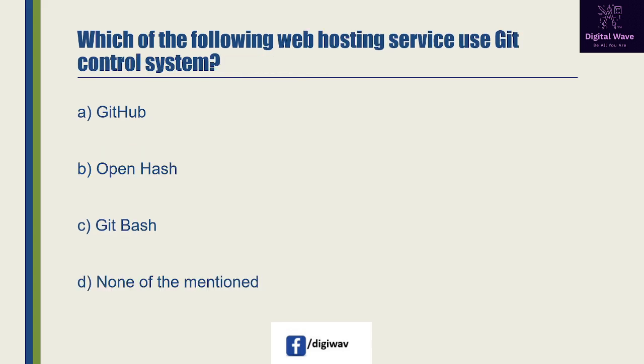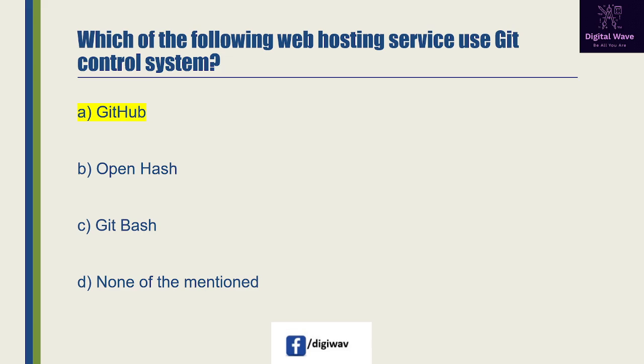Next question is, which of the following web hosting service use GIT control system? So options are available here: GIT Hub. Second option is OpenHash. Third option is GIT Bash, and the last one is none of the mentioned. So right answer will be A. GIT Hub is a web-based GIT repository hosting service which offers all of the distributed revision control and source code